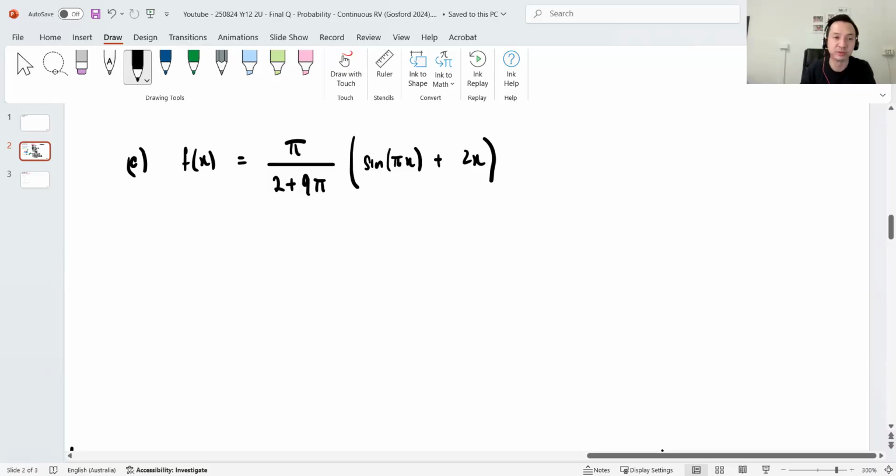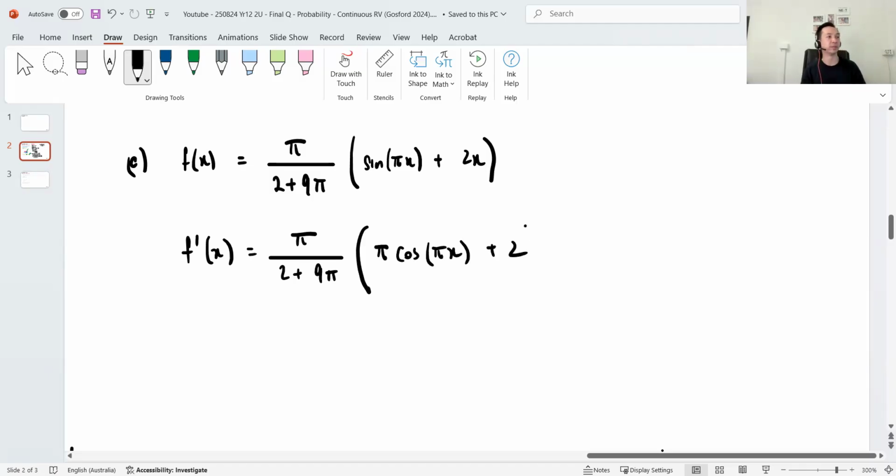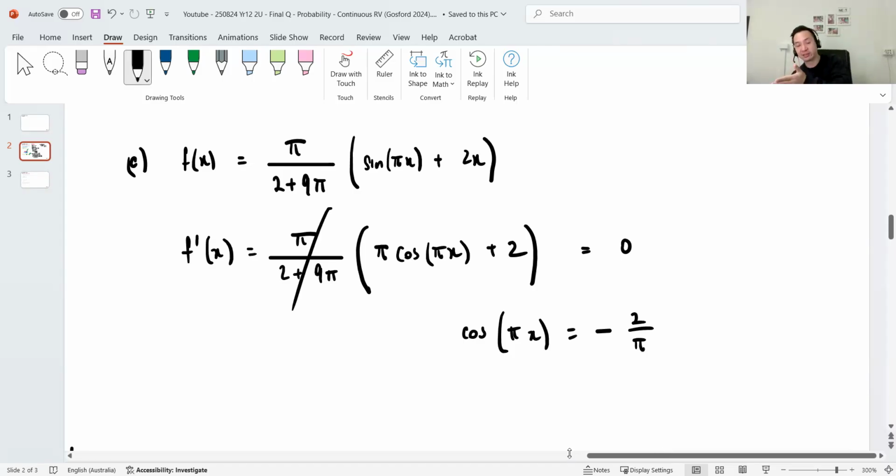So differentiate that. When I differentiate, that's a constant that stays there in front, 2 plus 9 pi. Differentiate sine, you get pi in front, and then cos pi x plus 2. Pretty straightforward. Now, find stationary point, set that to 0. The whole constant here goes away, and you get cos pi x equal to -2 on pi. Got to solve for cos. And I want the third answer, which is the maximum turning point.